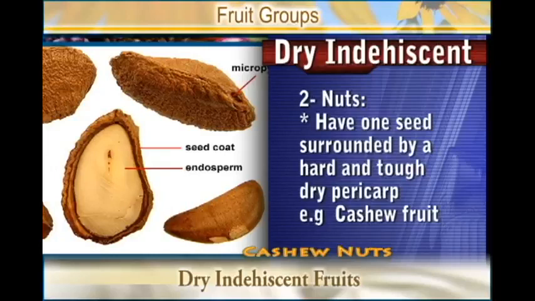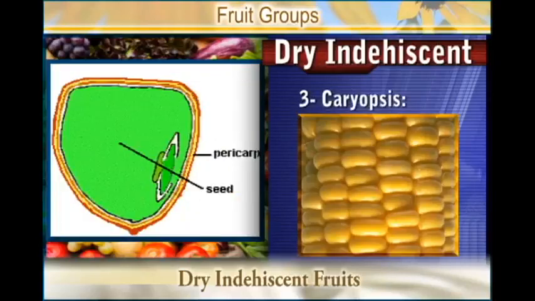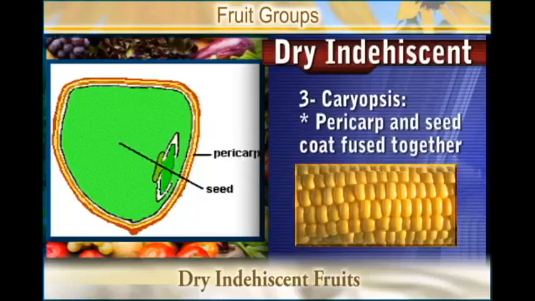Then we have another one which we call the caryopsis. Caryopsis is another type of dry indehiscent fruit, and in the caryopsis, the pericarp and the seed coat become fused together.